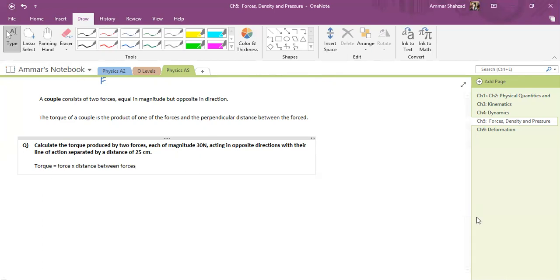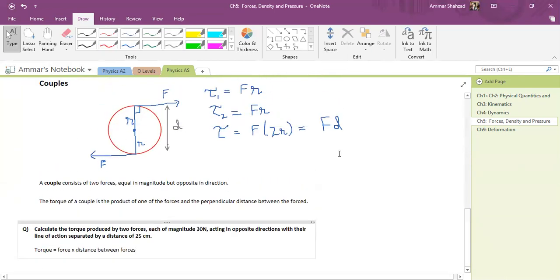So this is the couple rule that I told you, F d, force multiplied by the distance between forces. You don't need to know their distance from the pivot. You don't need to know anything else. All you need to know is the distance between the forces. So torque is equal to force multiplied by distance between forces, and from here you can easily calculate it.